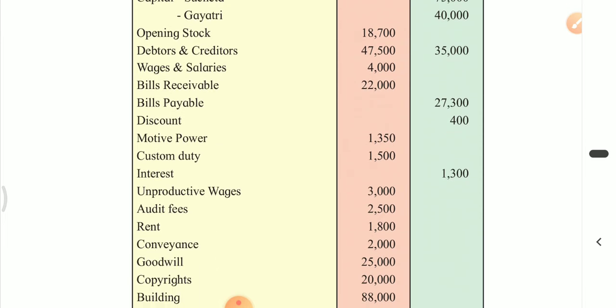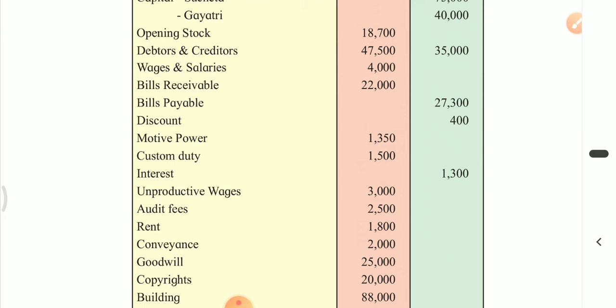Custom duty. In the previous problem, we have seen import duty, isn't it? So import duty was direct expense, isn't it? As it was concerned with purchase of goods. Now, what about custom duty? Just like import duty, it is also direct expense. Interest, it is having credit balance, so it's income for the business and will be credited to profit and loss account.